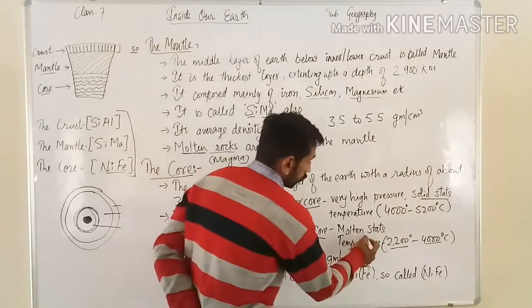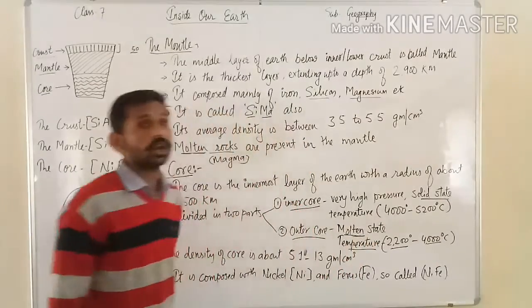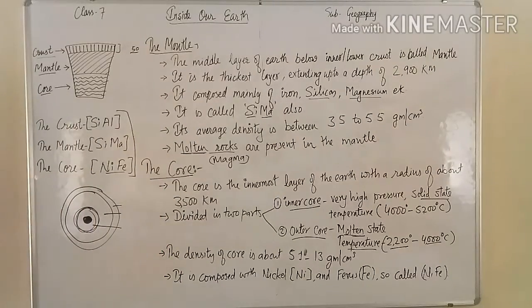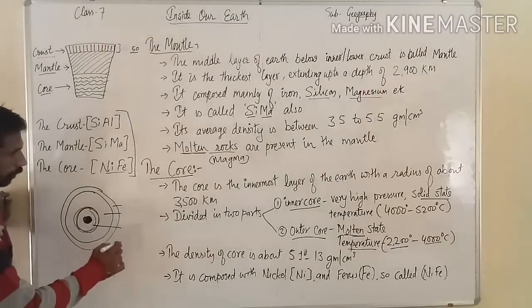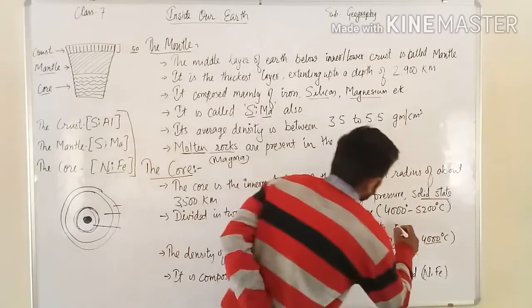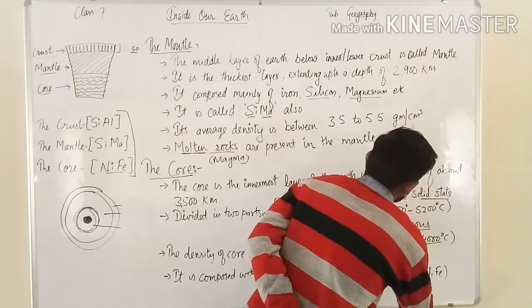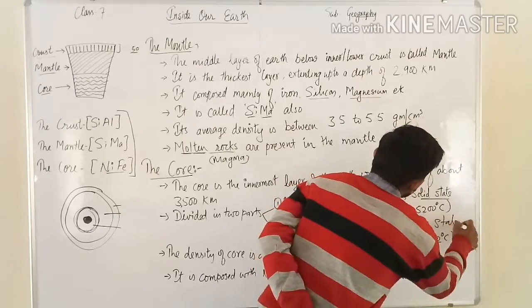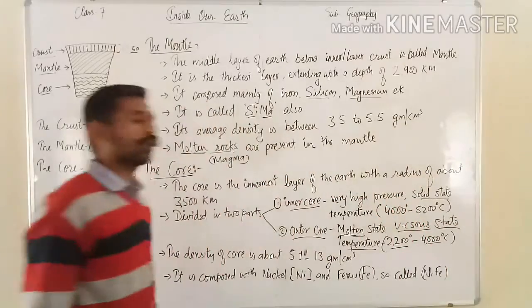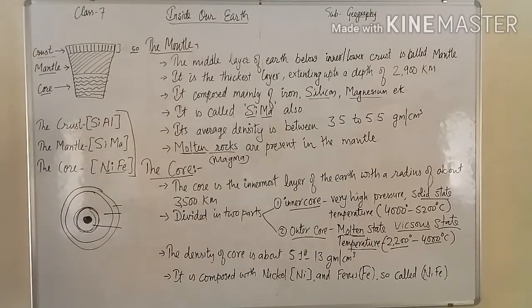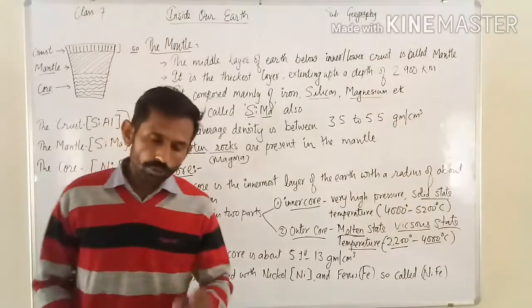But the state here is molten, or we can say viscous. What is a molten or viscous state?